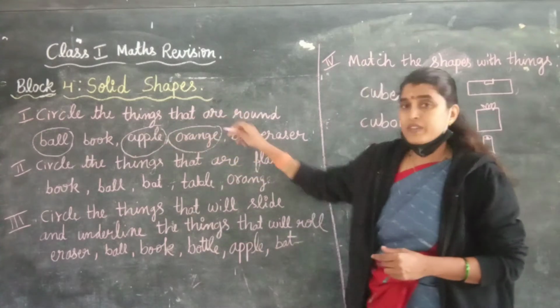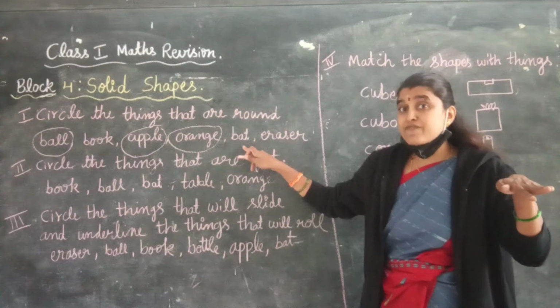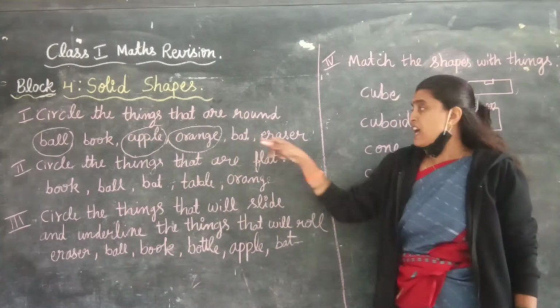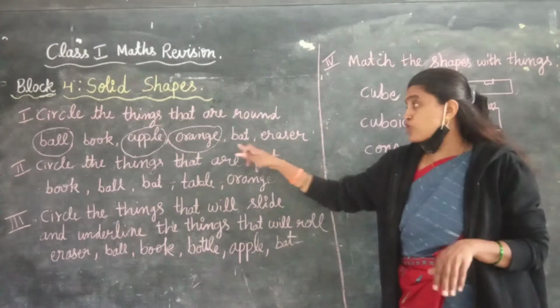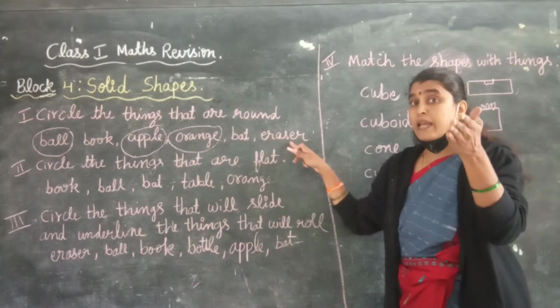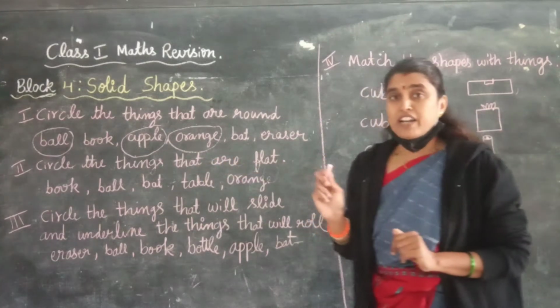Circle that also. Whether bat is round or flat? Bat is flat, it is not round. No need to circle bat. And even eraser is also flat, it is not round. So no need to circle bat and eraser because they both are flat things. Okay. Then come to second one.